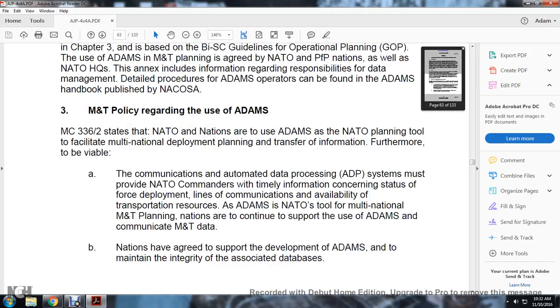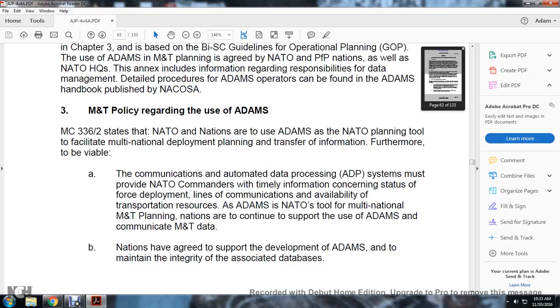Movement and transportation policy regarding the use of the Allied Deployment and Movement System, MC 336-2, states that the NATO nations are to use the Allied Deployment and Movement System with NATO planning to facilitate multiple national deployment planning and transfer information. The communication and automated data processing, ADP, must be provided with the NATO commanders timely information concerning the status of the force deployment, line of communication availability, and transportation resources, as the Allied Deployment and Movement System is the NATO tool